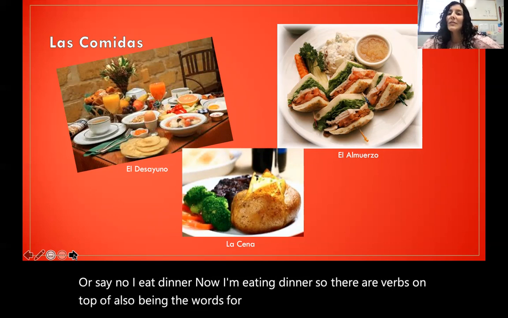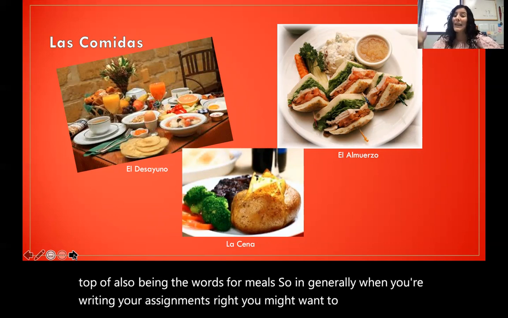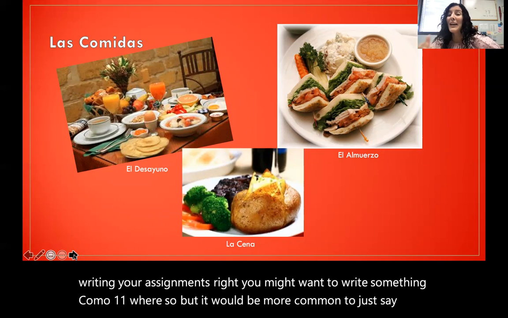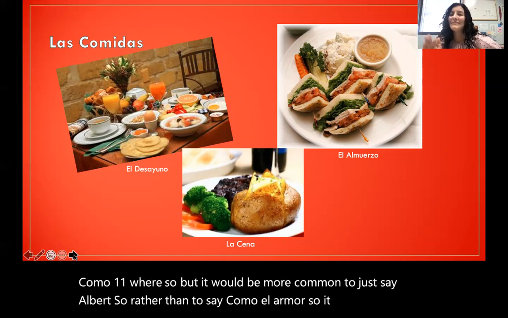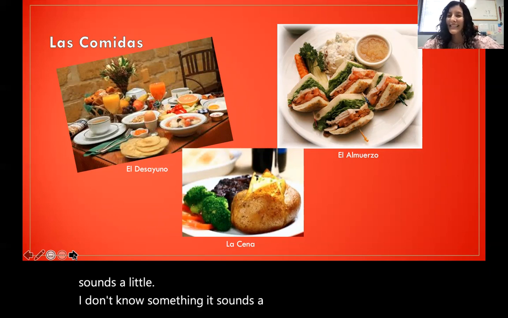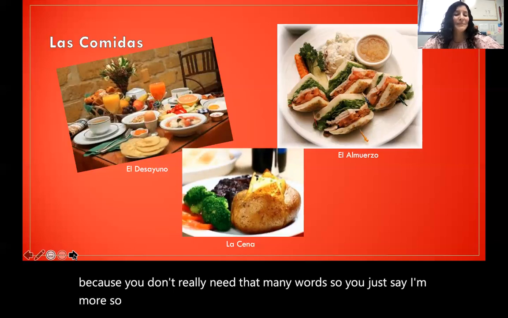So generally, when you're writing your assignments, you might want to write something like como el almuerzo, but it would be more common to just say almuerzo, rather than to say como el almuerzo. It sounds a little chunky, like too many words, because you don't really need that many words. So you just say almuerzo. I ate lunch. I eat lunch.